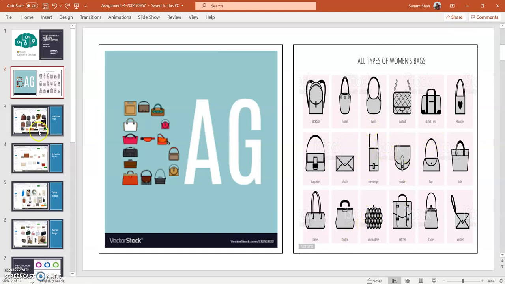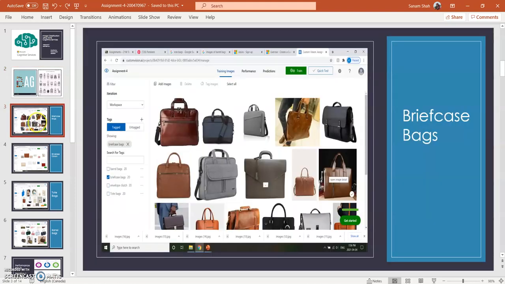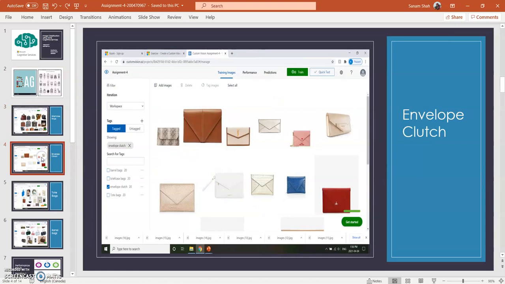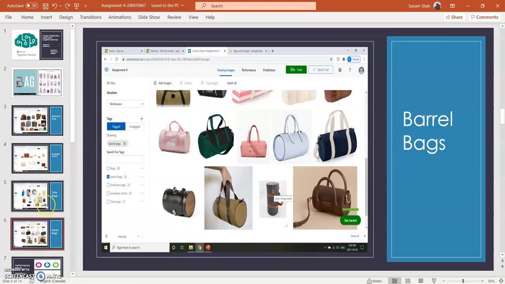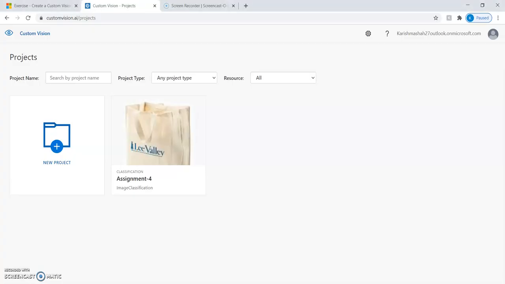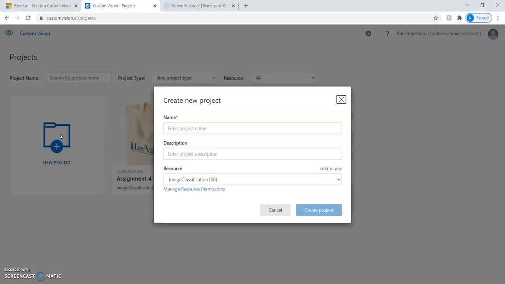So based on this category, I have finalized 4 categories for this experiment, where first is briefcase bag, second is envelope clutches, third is tote bags, and fourth is barrel bags. Now let's see custom vision projects. So I'll show you how we can create a new project.